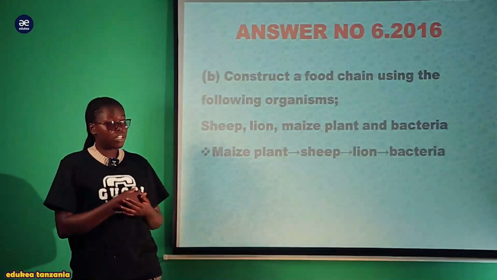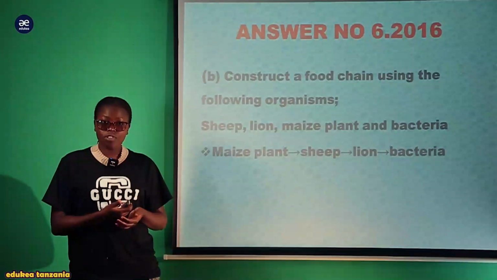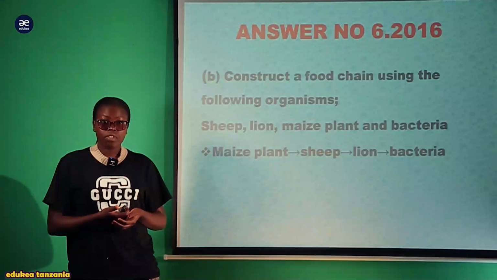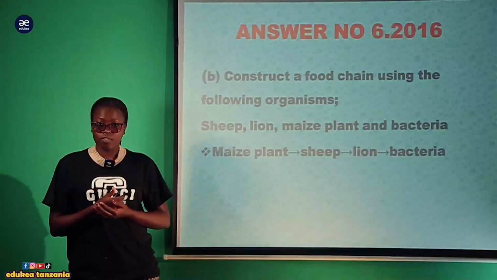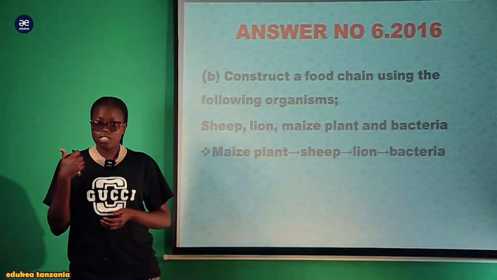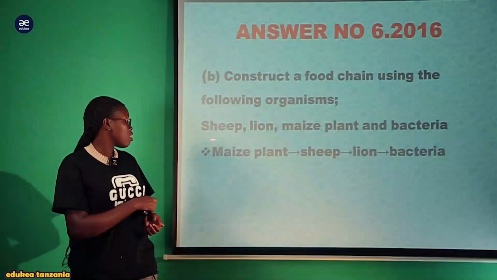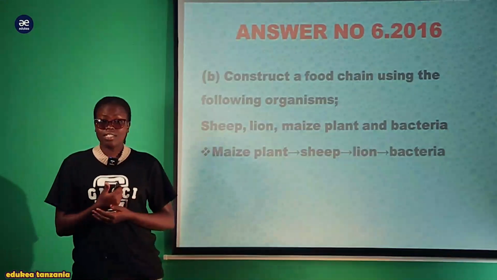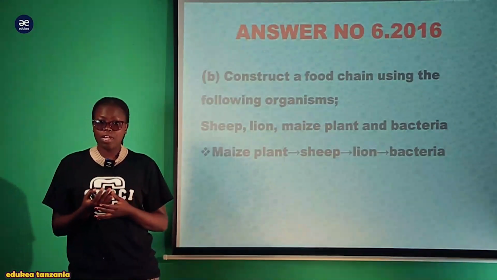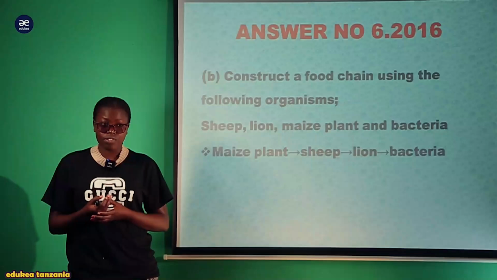For example, you have been given the sheep. Which kind of food do sheep feed on? Sheep are a kind of cattle, so they are herbivores, they tend to feed on plant material. So the sheep will be the primary consumer. The lion, simba anakula nyama, so atakuwepo katika secondary consumer since ni carnivores.